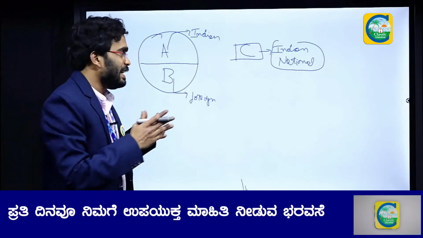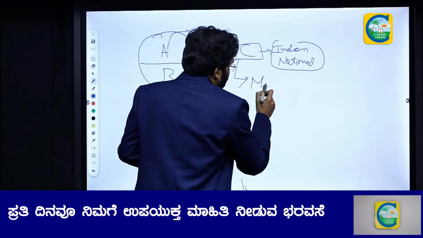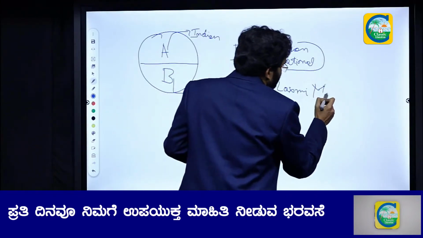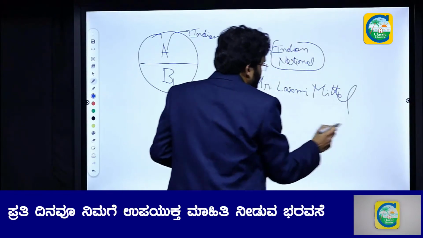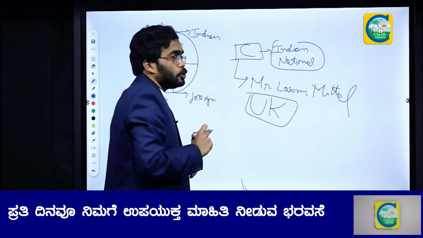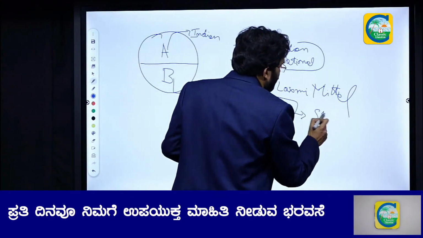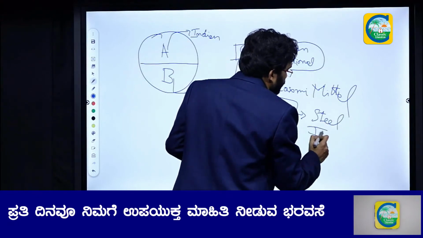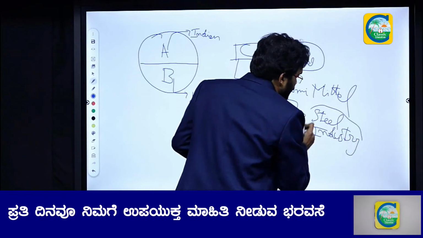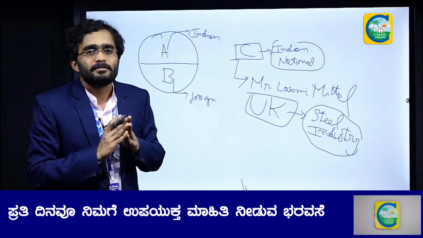Let us say C is Mr. Lakshmi Mittal, and let us say he is in United Kingdom. What is he producing? He has a steel industry. Mr. Lakshmi Mittal has a steel industry in United Kingdom, but he is an Indian national.